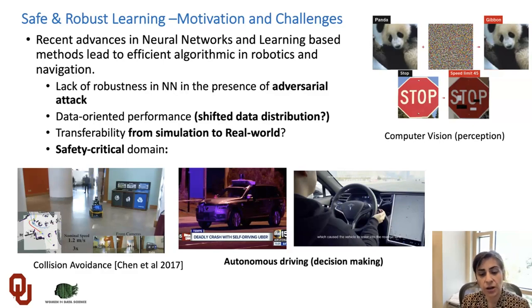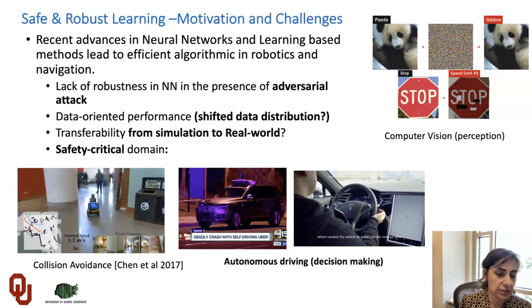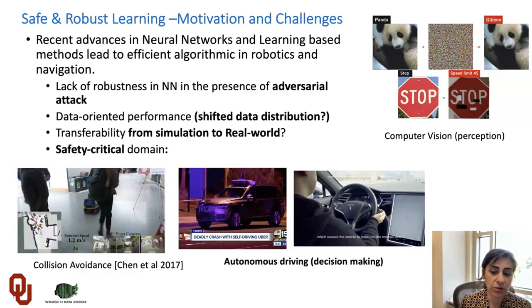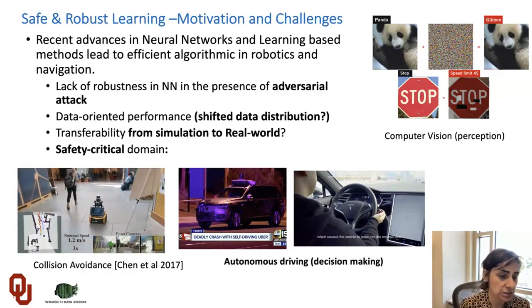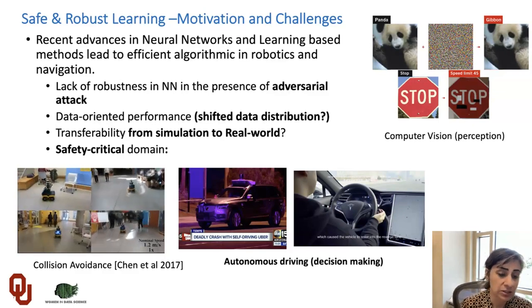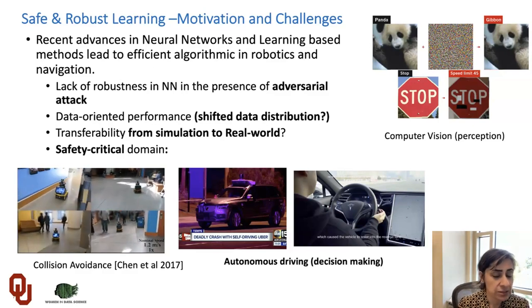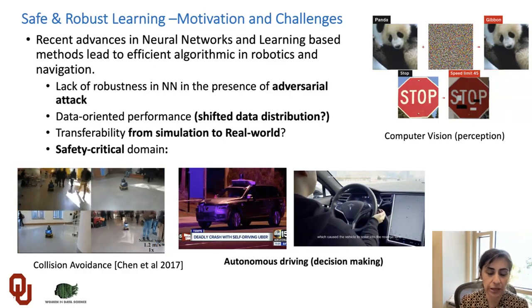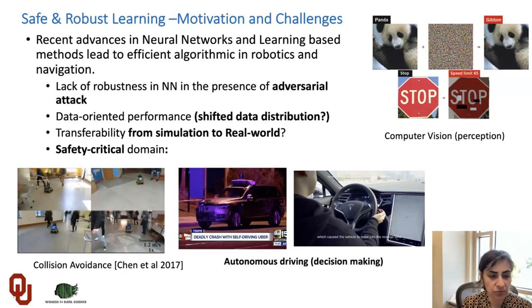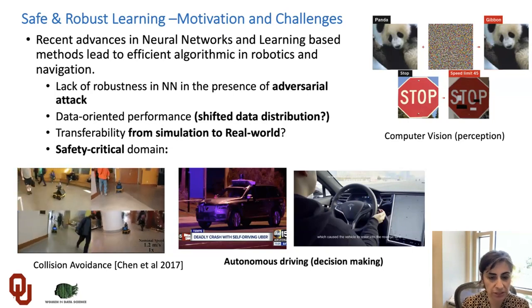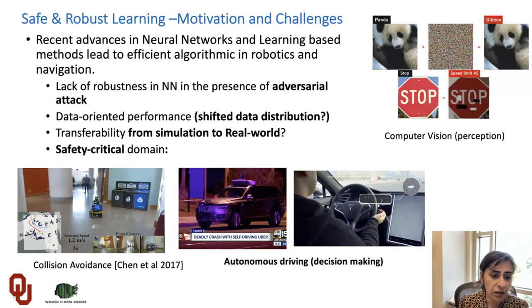Another problem is specifically for safety-critical domains, for example running autonomous driving cars or robots. In these self-driving scenarios, it is very difficult and not safe to train the model on real datasets. Instead, we use simulation for training purposes, but then we need to transfer this model to the real environment. Having this transferability from the simulation environment to the real environment is a challenging problem.